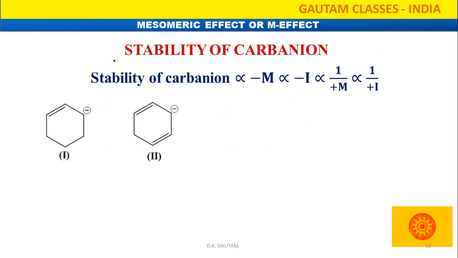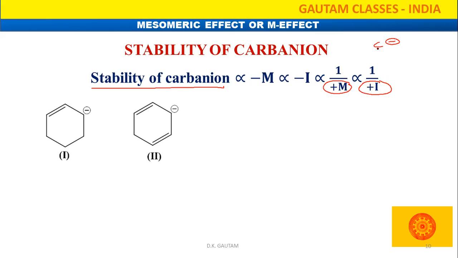Next one is coming: stability of carbanion. So the stability of carbanion depends on the minus M group and minus I group. That means if a minus M group or minus I group is attached to the carbanion, they are going to increase the stability. If plus M and plus I groups are attached, they are going to decrease the stability. You know why? Because these two groups have the tendency to donate electron density, and you know that if anywhere a carbon has a negative charge, this indicates that it has electron density. So already it has electron density, and this plus M and plus I group is going to increase